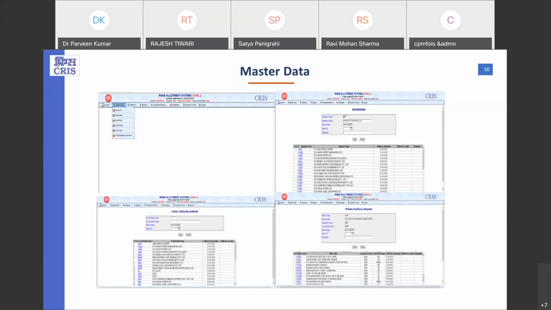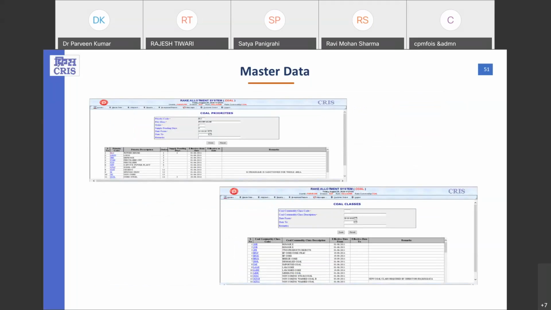These are the various interfaces which we have provided within our RAS application. The divisional users can feed this data through the respective interfaces, like we have for the sponsors and coal fields. Once these sponsors and coal fields are in place, they can associate them by providing them in the interface provided for the pilots, because when they are entering the pilot, they have to mention the particular coal field and sponsor during the data feeding process only.